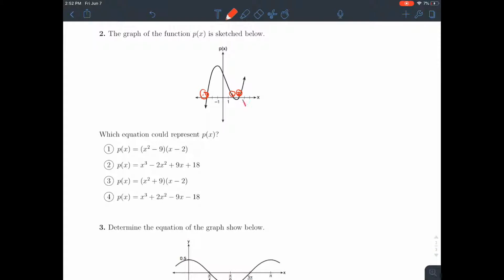When 3 is a root, that means that x minus 3 must have been a factor. When 2 is a root, that means that x minus 2 must have been a factor. And when -3 is a root, it must mean that x plus 3 is a factor. So our factors must have been x plus 3, x minus 3, and x minus 2. And I guess I've put these together in a way that sort of gives away the answer. It looks like it's choice 1 because this could have been factored forward by using difference of squares to give us this result.